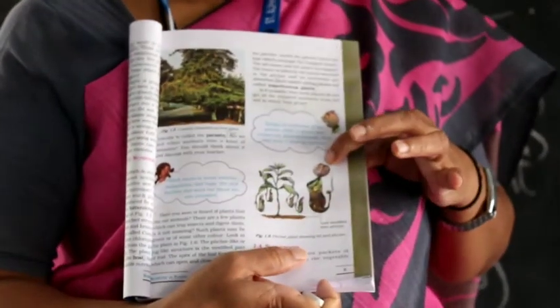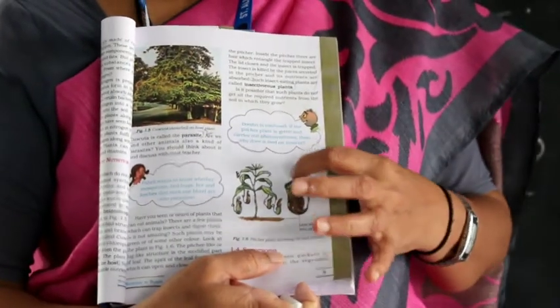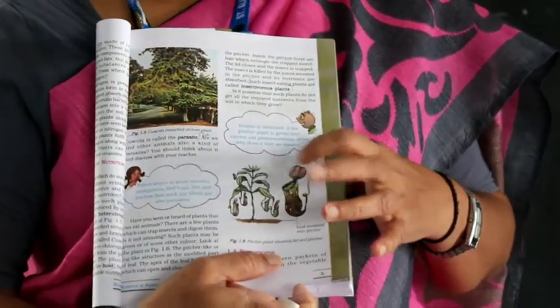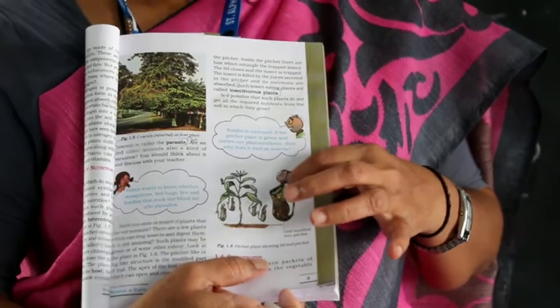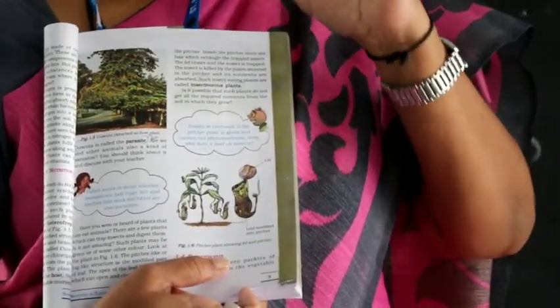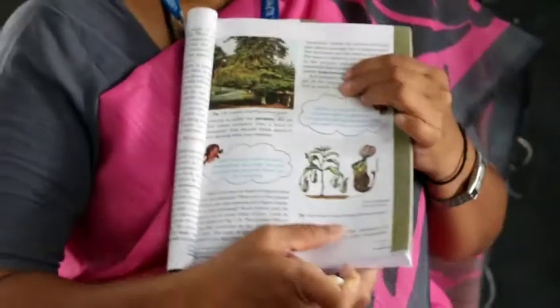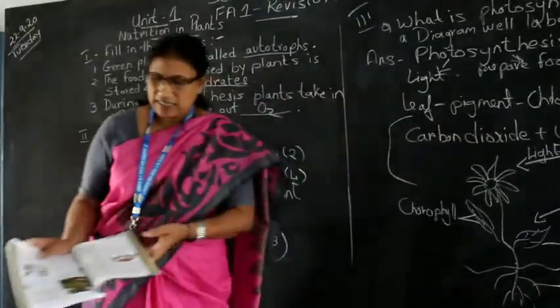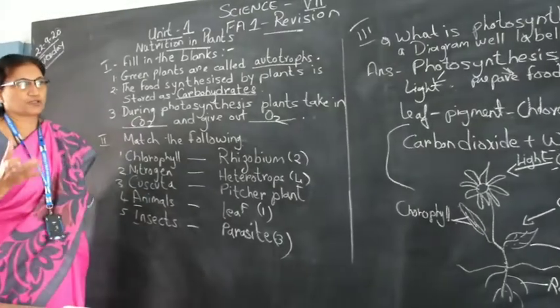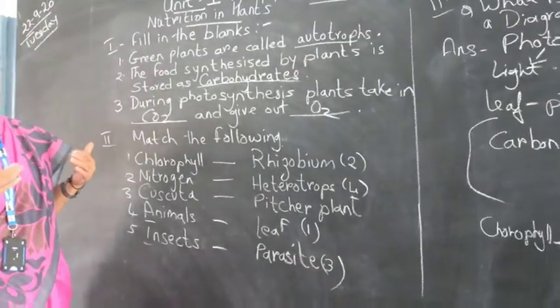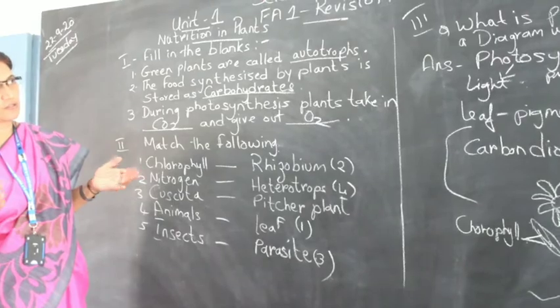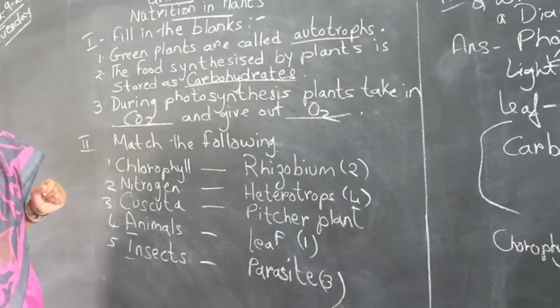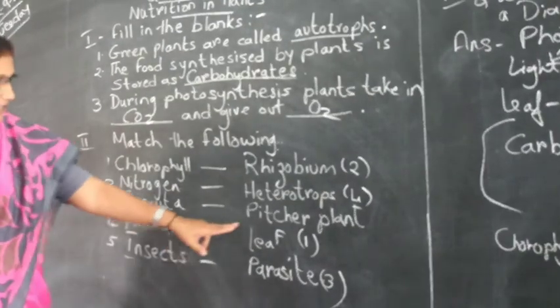It has a lid on the top. And when the insects come and sit on the base of the plant, the lid closes and it eats the insect. This is the insectivorous plant. It's an insectivorous plant because it eats insects. They do make carbohydrates through photosynthesis, but they are also insectivorous plants and they eat insects. So, the pitcher plant eats insects.